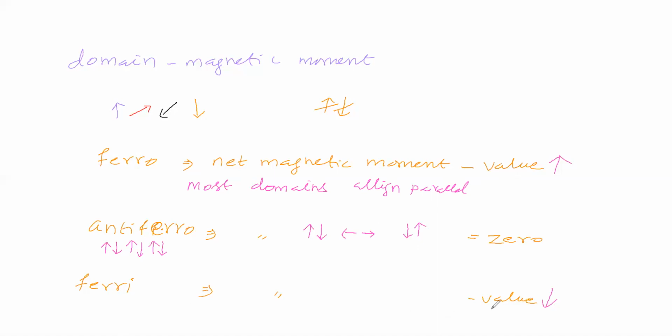Even in ferrimagnetism, the net magnetic moment has some value, but it is less than in ferromagnetism. So here the net magnetic moment is more, here it is less. The alignment will be like this and like this.